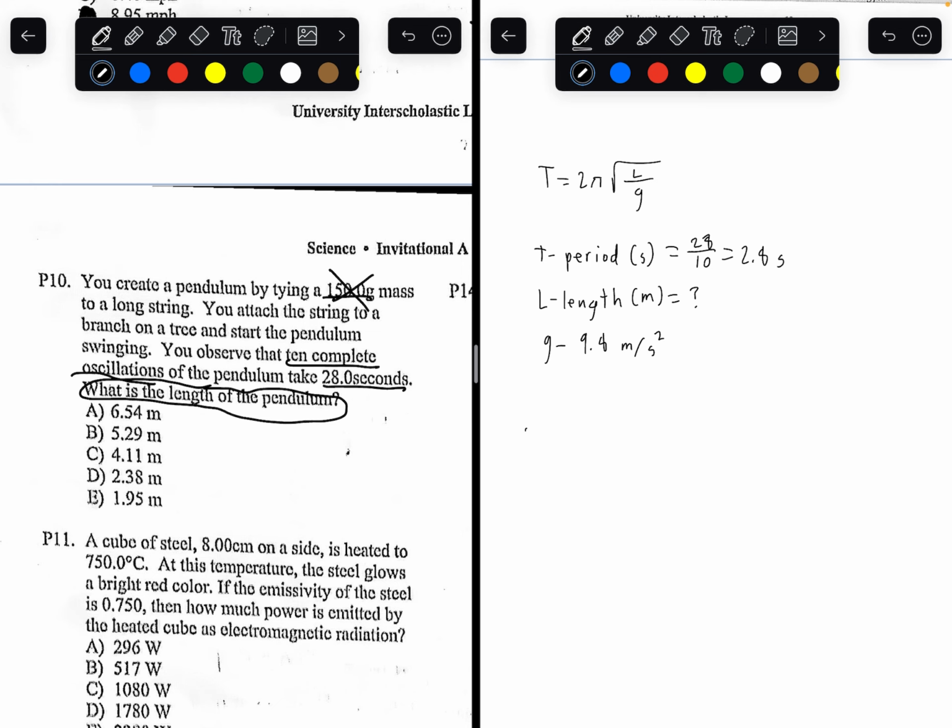So we can plug it into the equation. 2.8 equals 2 pi square root of length divided by 9.8. Solving for length, length would equal 1.946 meters. So the answer to this question is going to be E, 1.95.